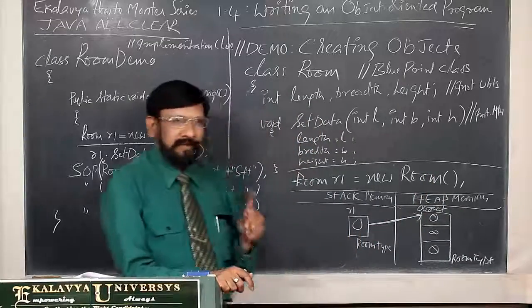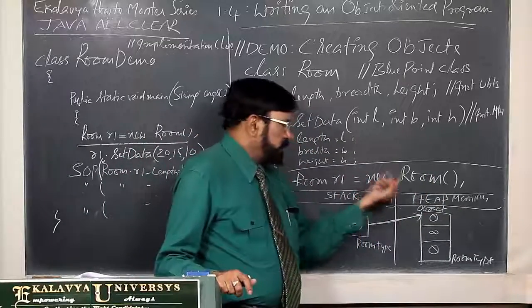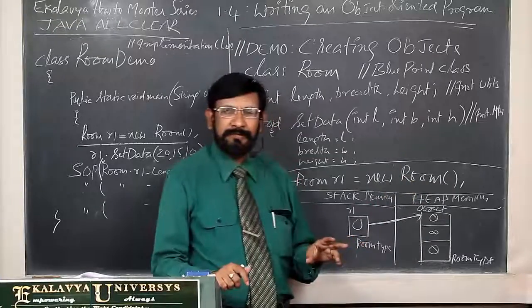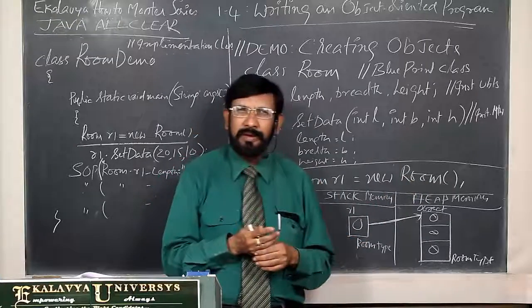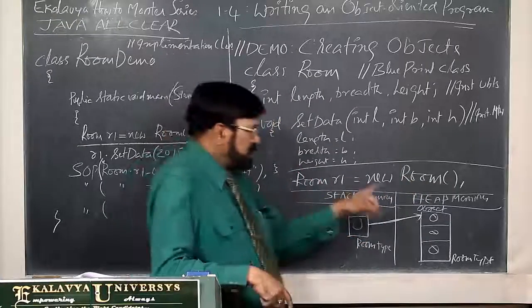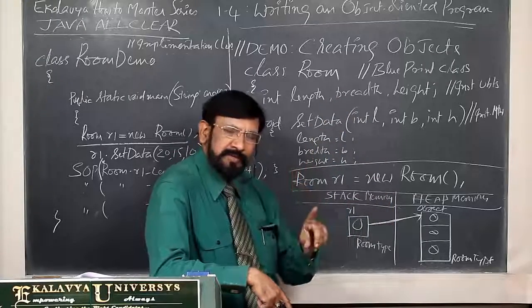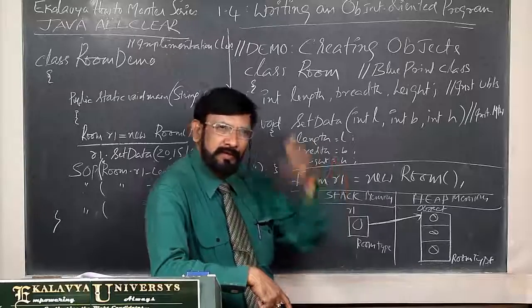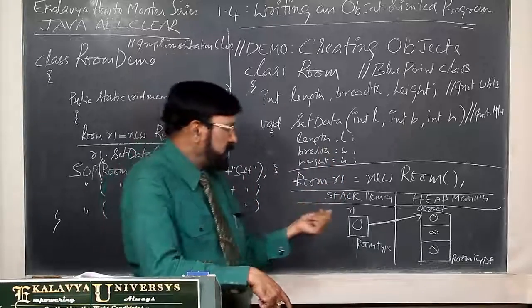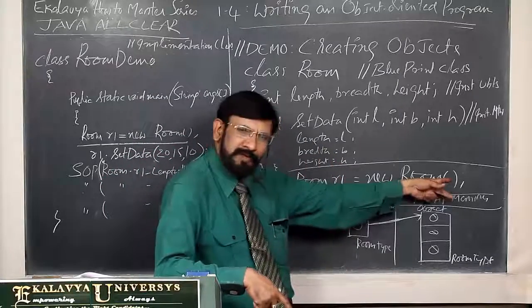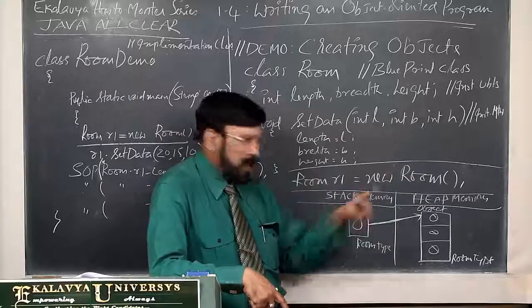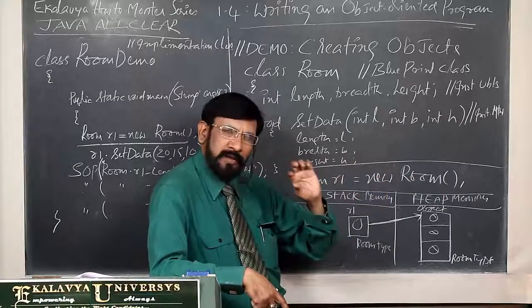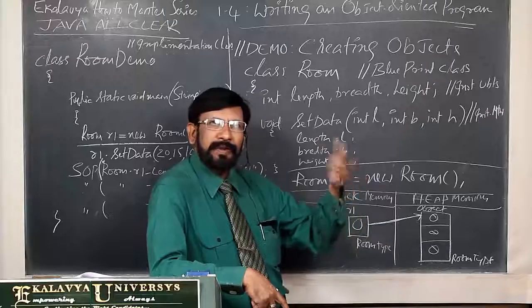The second job is that it calls the room constructor method. The room constructor method initializes all instance variables with default values until you give values. Now you are not giving any values here. That's why all the instance variables are initialized with default values.